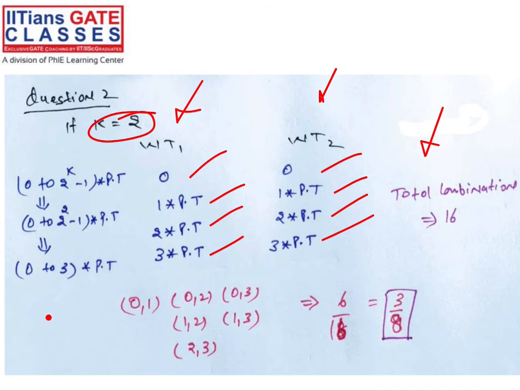So how many total combinations are possible? 16 combinations: 0 0, 0 1, 0 2, 0 3. Similarly, 1 0, 1 1, 1 2, 1 3, like this, 16 combinations. Now what is the probability? Station 1 will send the frame before station 2. That is the case. It means 6 cases are possible, so 6 divided by 16, which is 3 by 8.